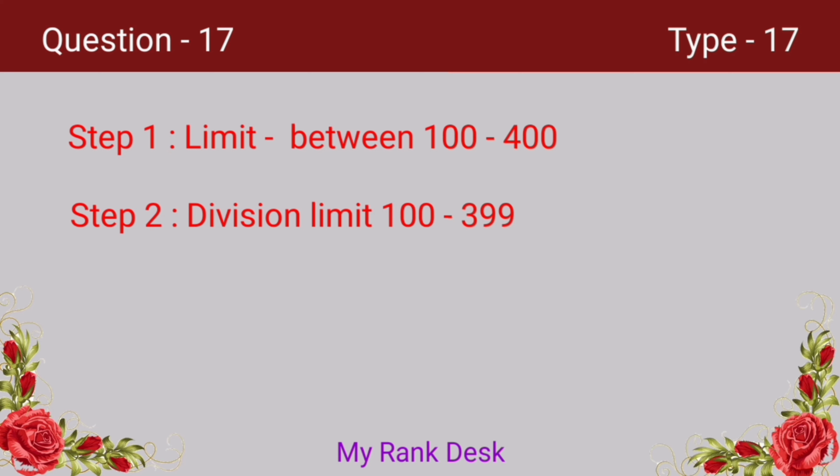So we have to find the multiples of 5 from 0 to 399. Then find the multiples of 5 from 0 to 100. On subtracting the quotients, we get the number of multiples of 5 from 101 to 399.